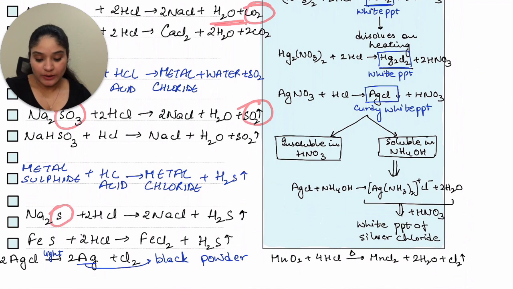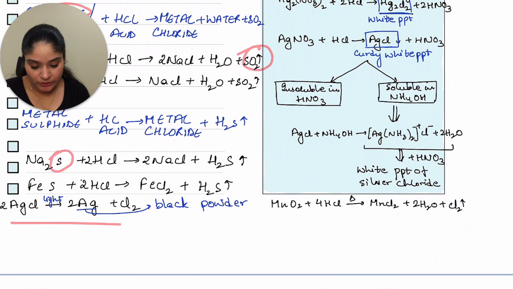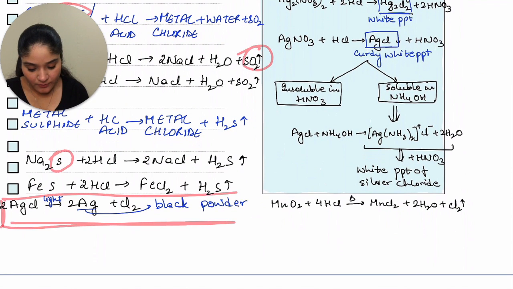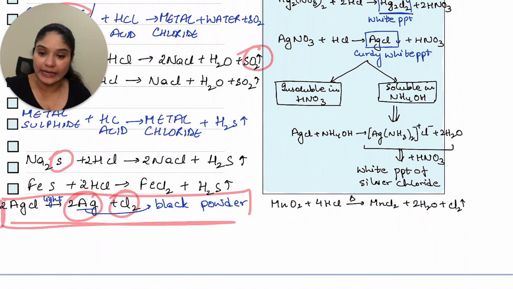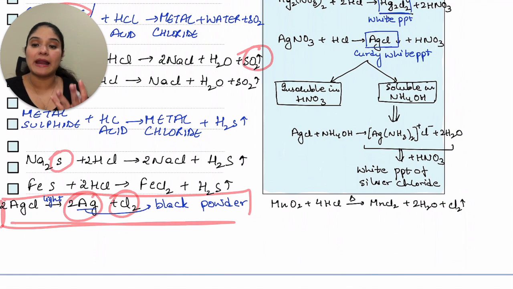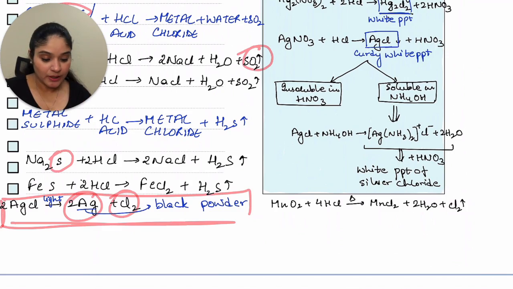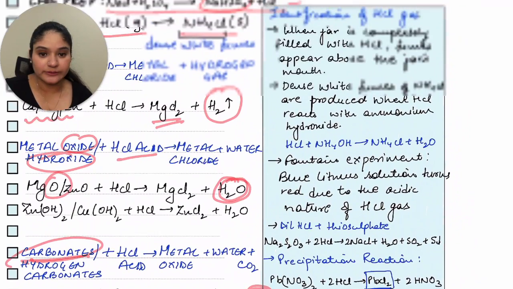Now, let's look at this equation, which is right here. So AgCl in the presence of light decomposes, and when AgCl, that is silver chloride, decomposes, it gives you silver plus chlorine gas, and silver that comes out, comes out as a black powder. Okay, it's left behind as a black powder. Now let's look at these equations in this box right here.